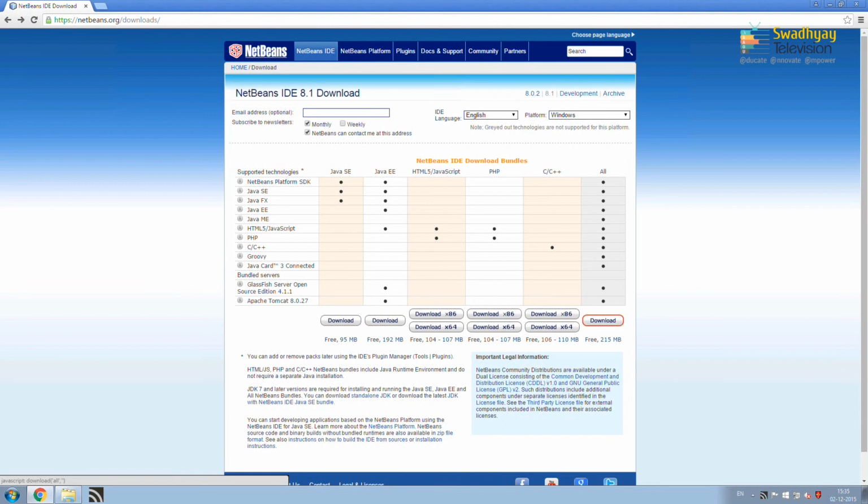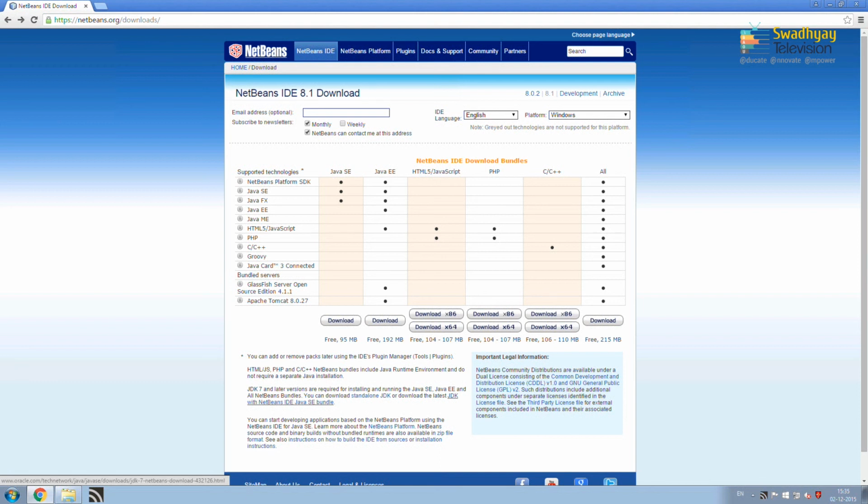Java Development Kit is a Java environment and NetBeans is an IDE where we develop our program. So, NetBeans allows you to download IDE and JDK as a bundle. Here below is a hyperlink that you can see, JDK with NetBeans IDE Java SE bundle.